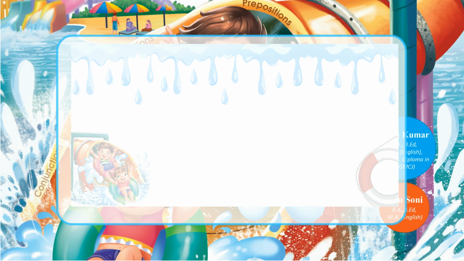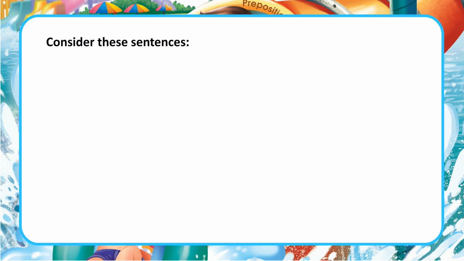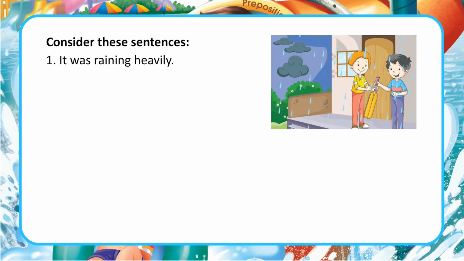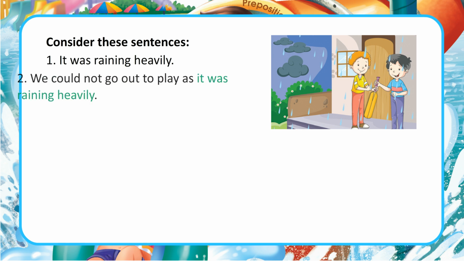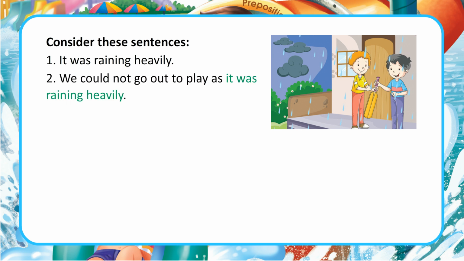Clauses. Consider these sentences. 1. It was raining heavily. 2. We could not go out to play as it was raining heavily.